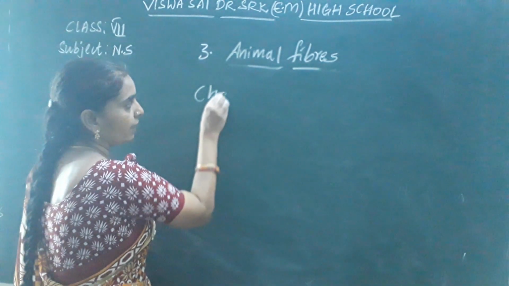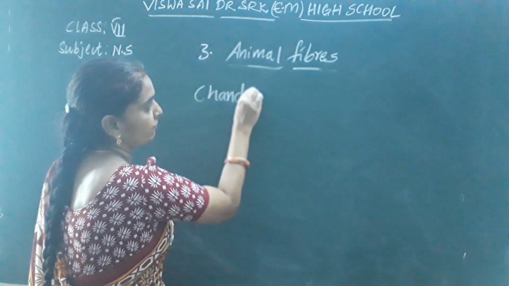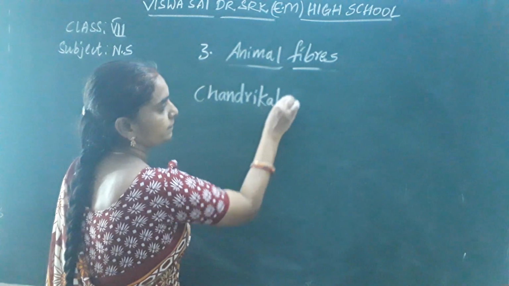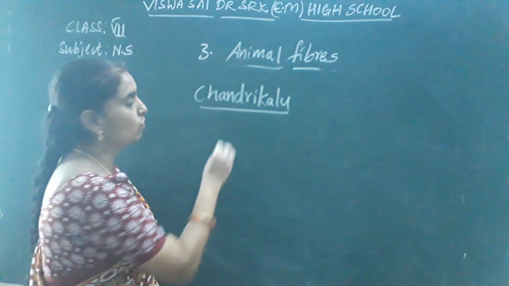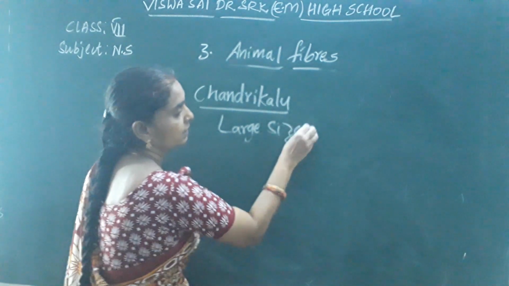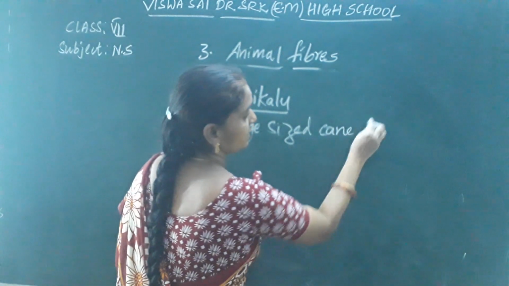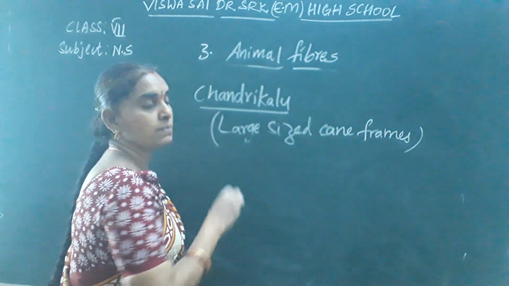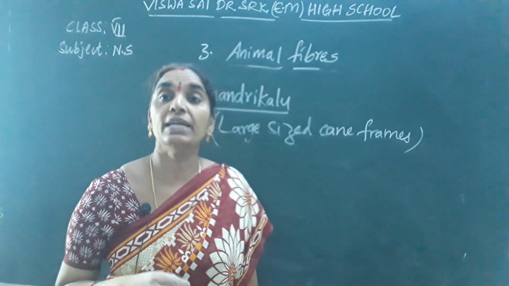They are kept on large sized cane frames which are called chandrikalu. Chandrikalu are large sized cane frames where the silkworms are kept for their feeding.